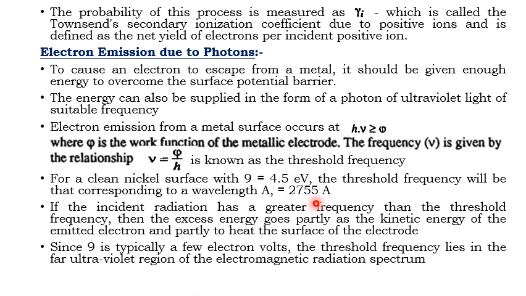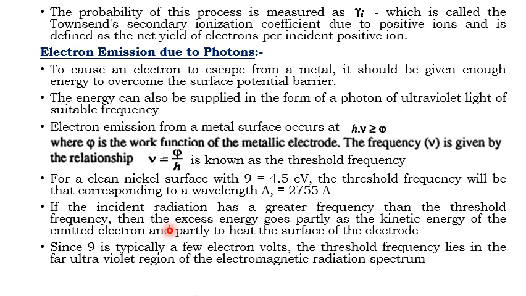If the incident radiation has a greater frequency than the threshold frequency, then the excess energy goes partly as the kinetic energy of the emitted electron and partly to heat the surface of the electrode. Just consider a metal surface over which radiation is incident. If it exceeds the threshold frequency, the excess energy goes to the kinetic energy of the emitted electron.